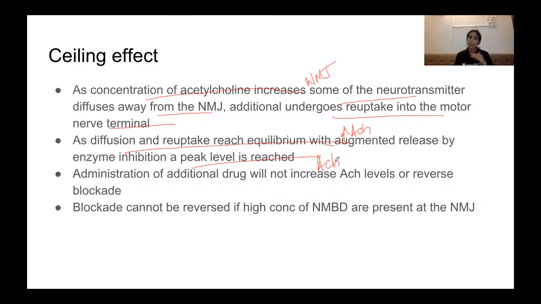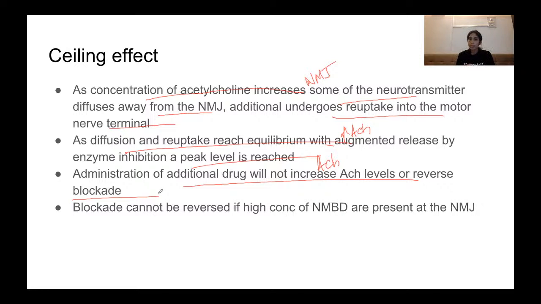As diffusion and reuptake is occurring along with the acetylcholine release, because of the enzyme inhibition, a peak level will be reached. So administration of any additional neostigmine will not increase acetylcholine or reverse the blockade after this.